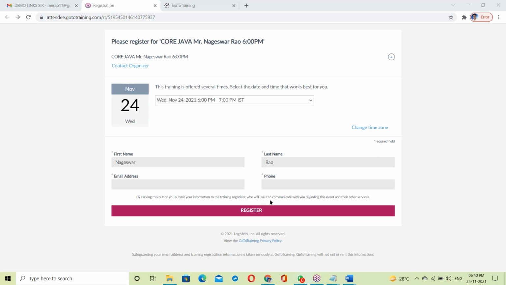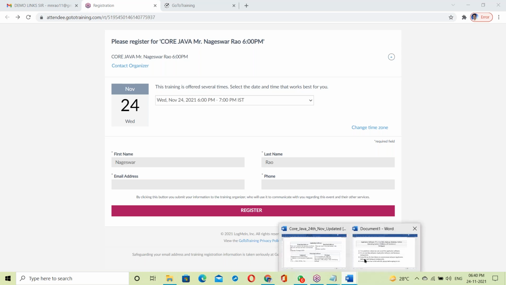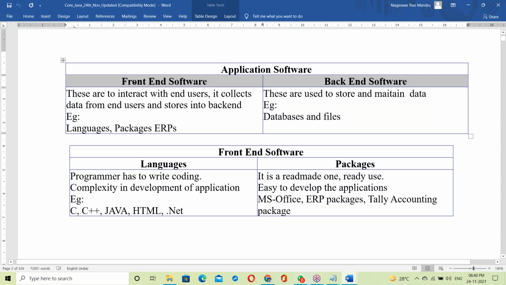So front end is to collect data from end users. Back end is to store the data. Front end interacts with end users, collects data from end users and stores it in the back end. What is back end here? Back end is used to store and maintain data. Examples: databases and files.